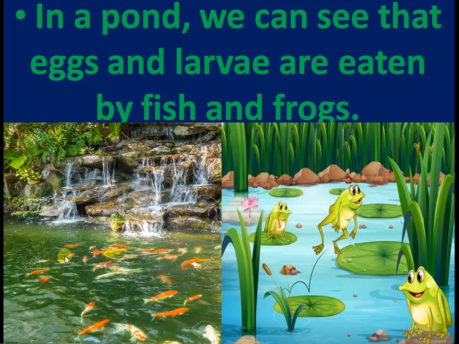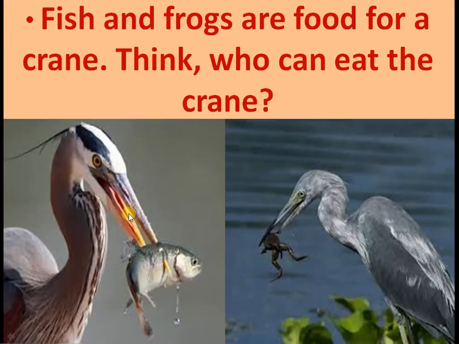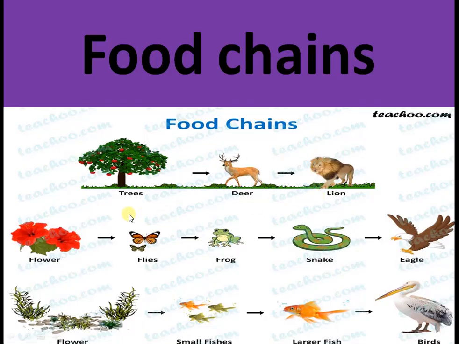In a pond, we can see that eggs and larvae are eaten by fish and frogs. Fish and frogs are food for a crane. Think, who can eat the crane? Activity 10, food chains. What is a food chain? The transfer of energy from one organism to another in a sequential order is called a food chain.